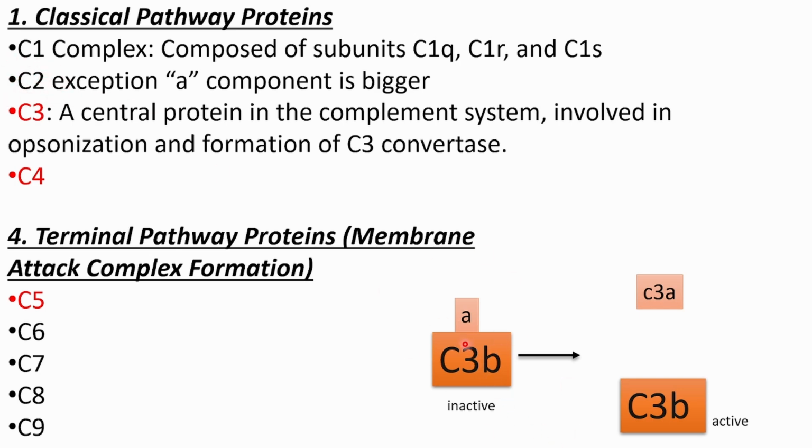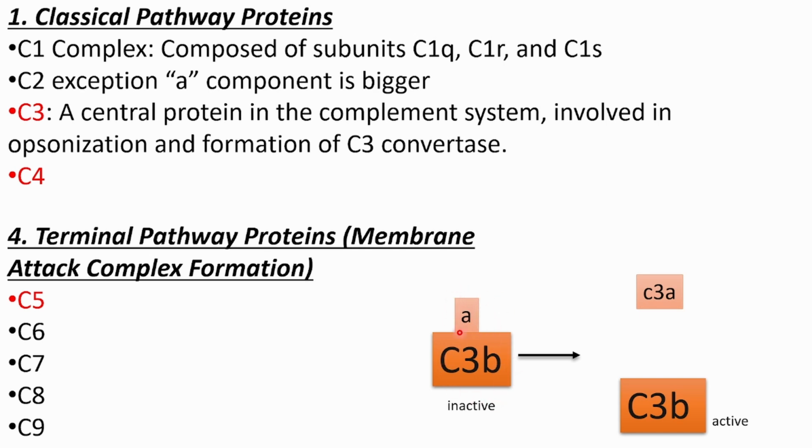Come here. As you can see, this is inactive. Now if there is infection, bacteria have invaded, so it has to undergo some process to become active. So C3, B and A, this will become active. How? The A component will go away. As you can see, they are different sizes, this is big and this is small.